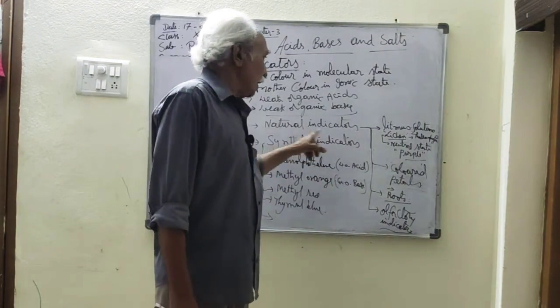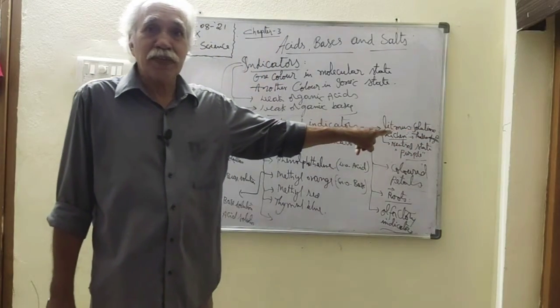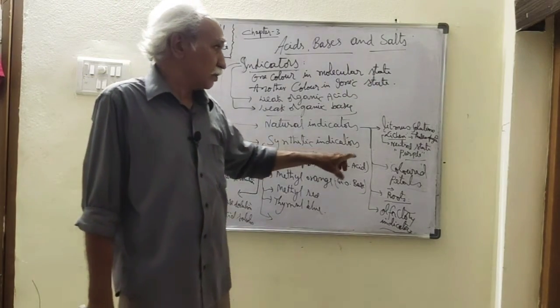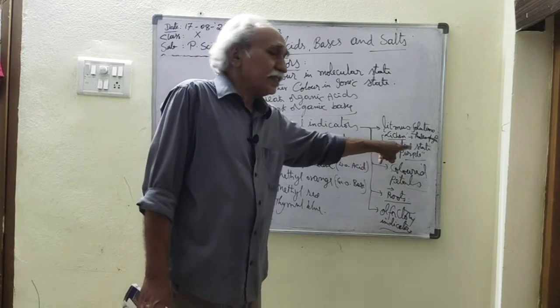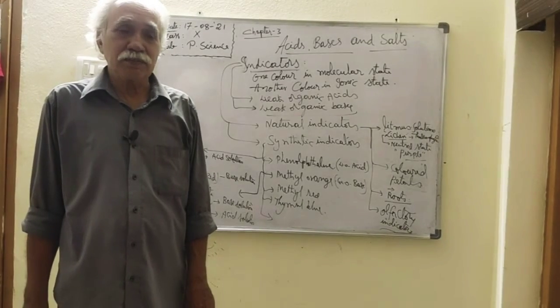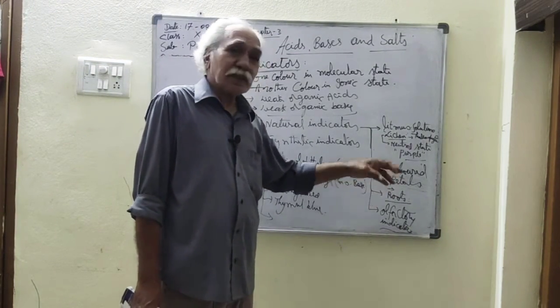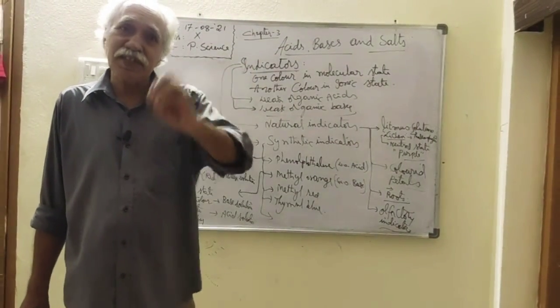Now, among natural indicators, again you come to litmus solution. This is prepared from lichens, which belong to the division Thallophyta, flowerless plants. And the litmus solution's neutral state is a purple color. Next, the colored petals of some flowers can be used as indicators.